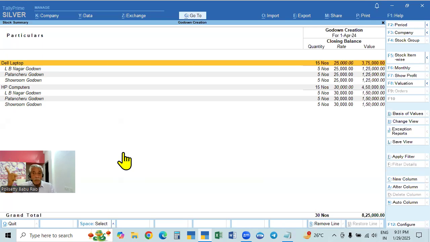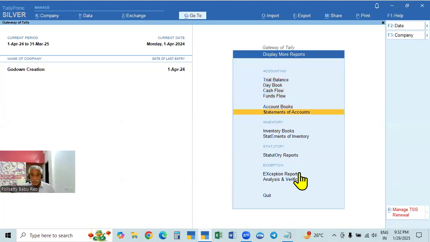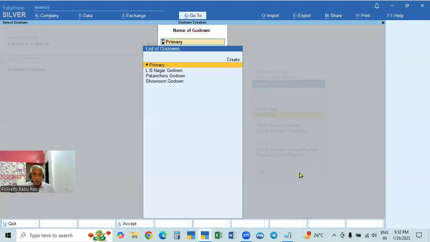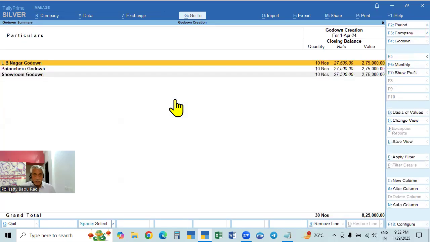Here in this stock summary, it will show the items, and below that it will show the godowns. But if you go to display more reports, stock reports, inventory books, I will show you. Here it is showing item, and then it is showing godowns. But there it will show the godown, and in each godown what are the items. So go to display more reports, inventory books, godowns. It is showing the godown names. Primary, if you take all, it will display all. If you select one, it will display only one. If you take primary, it will display all the details of the godowns.